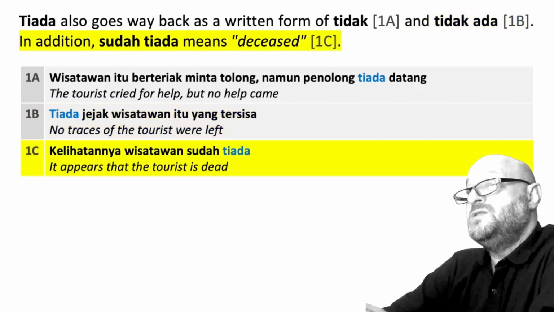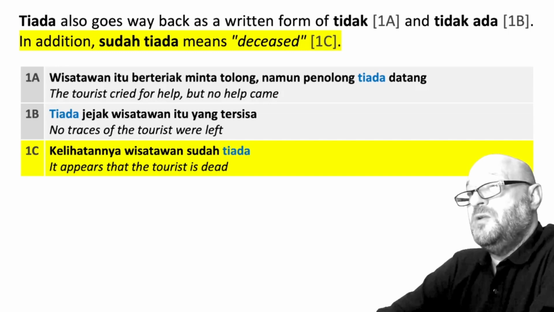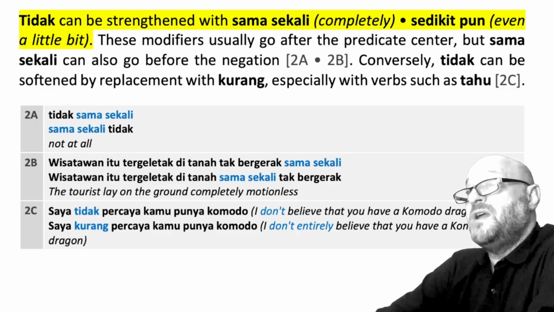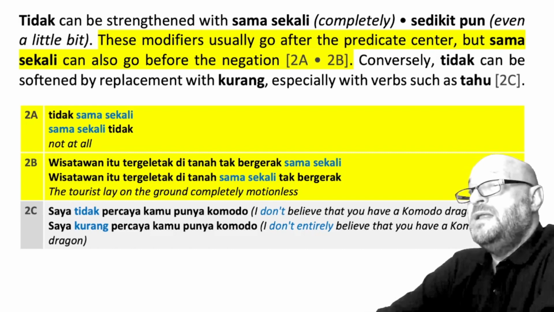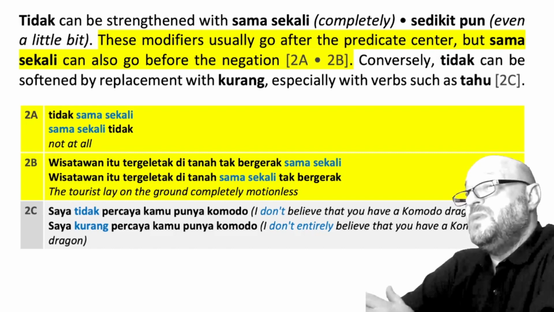In addition, sudah tiada means deceased. Example 1c. Kelihatannya wisatawan sudah tiada. It appears that the tourist is dead. Tidak can be strengthened with sama sekali, completely, or sedikit pun, even a little. These modifiers usually go after the predicate center, but sama sekali can also go before the negation. Example 2a, tidak sama sekali can also be sama sekali tidak, not at all.